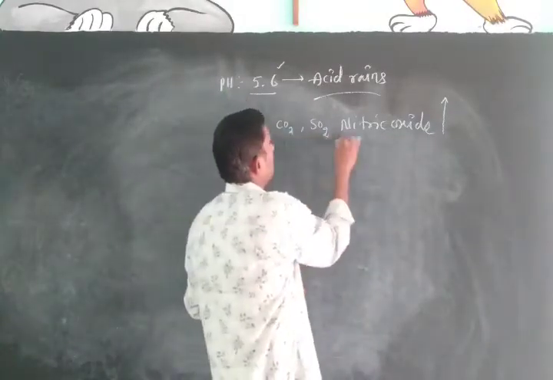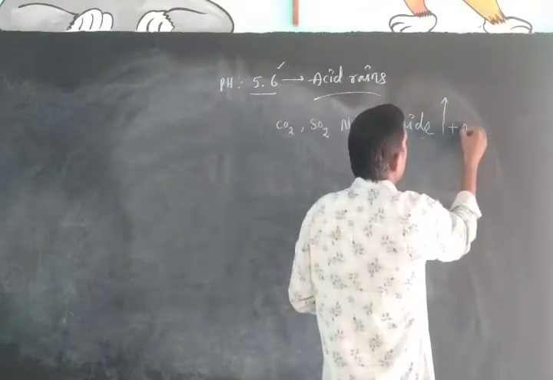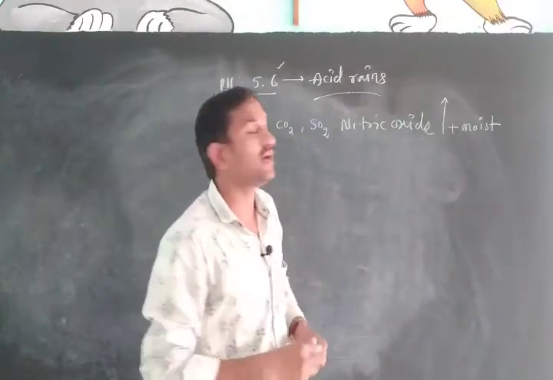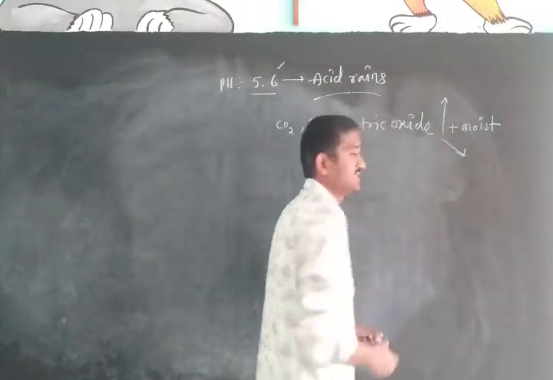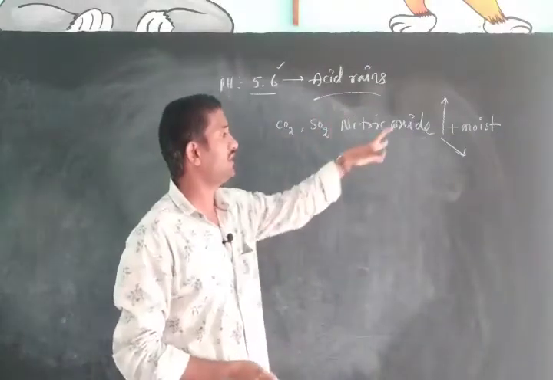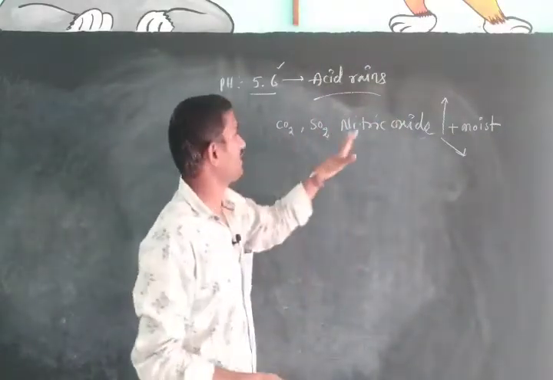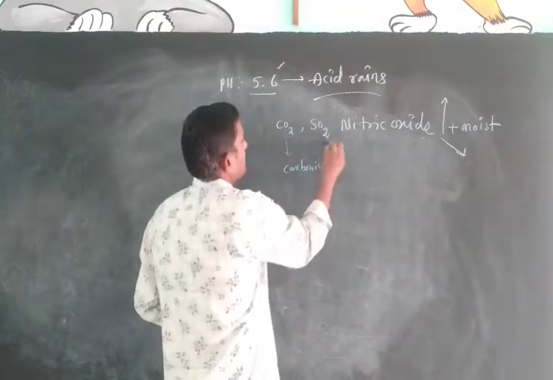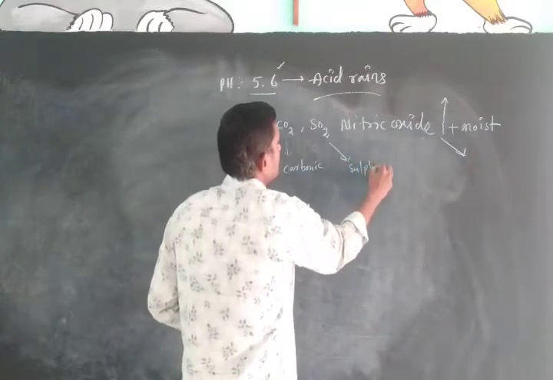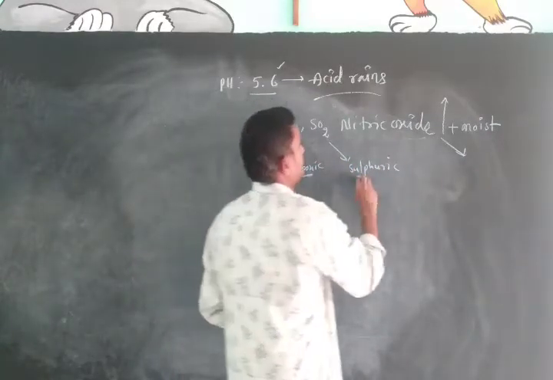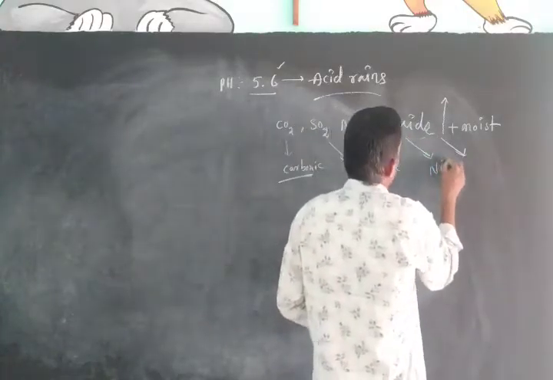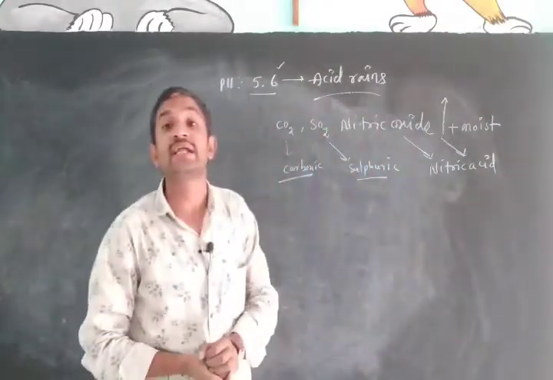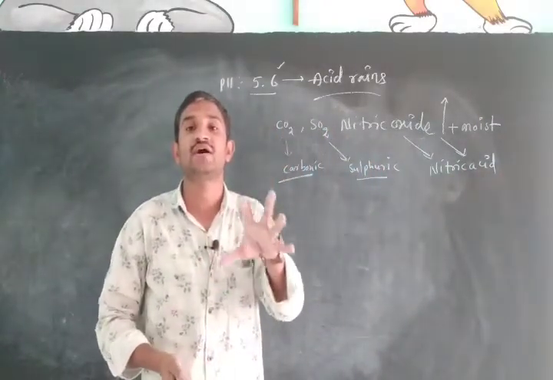These three different kinds of gases will react with the moisture and become acids. When these gases combine with moisture, they convert into carbonic acid, sulfuric acid and nitric acid. They convert into three different kinds of acids in the atmosphere.